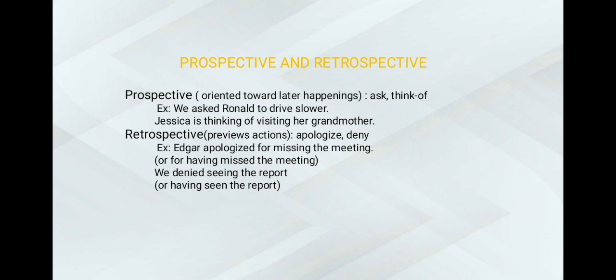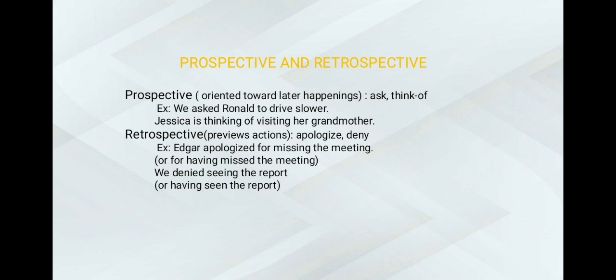Next is prospective and retrospective. Prospectives are oriented towards later happenings, acts, or things. This is expected or expecting to be something particular in the future. For example: we asked Ronald to drive slower. Jessica is thinking of visiting her grandmother.